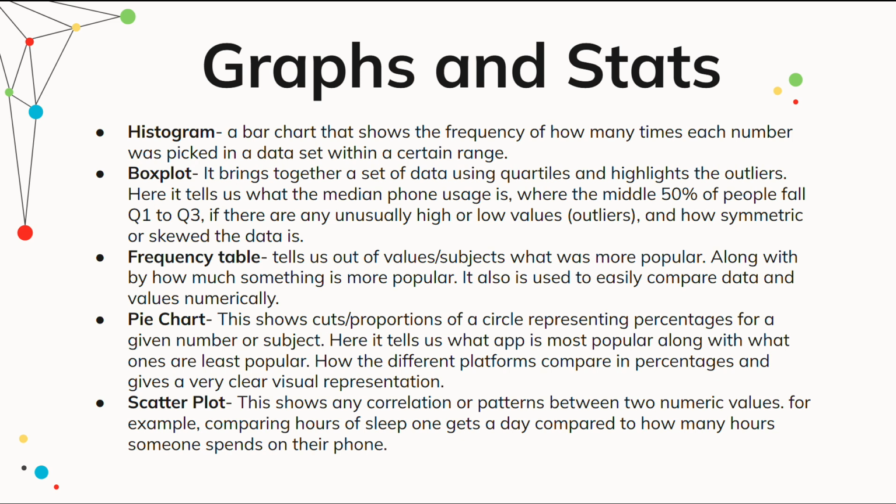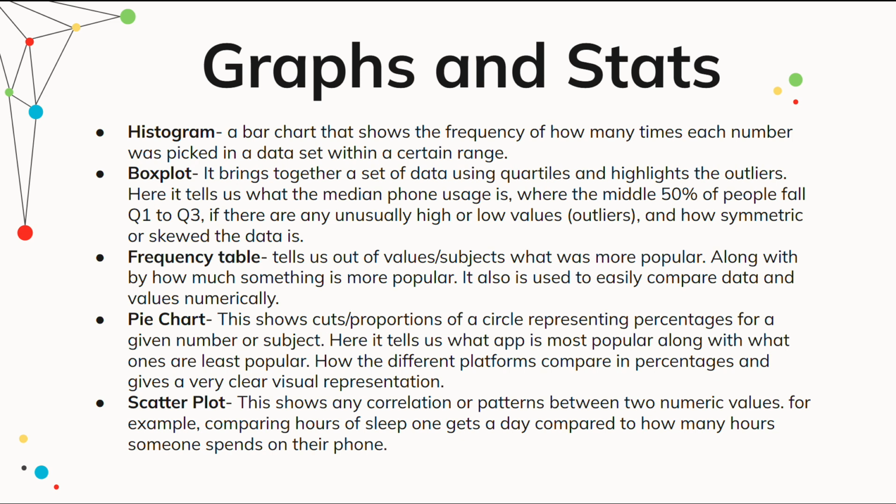The histogram will show what numbers were picked the most out of the 4 options. The box plot will bring together a set of data using quartiles and highlight the outliers. Here it tells us the median phone usage, where the middle 50% of people fall, Q1 to Q3, if there are unusually high or low values, outliers, and how symmetric or skewed the data is. Like I said, that's very visually shown.